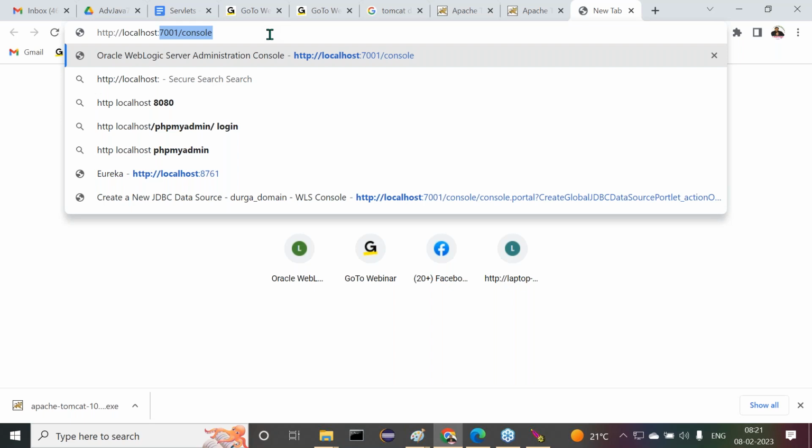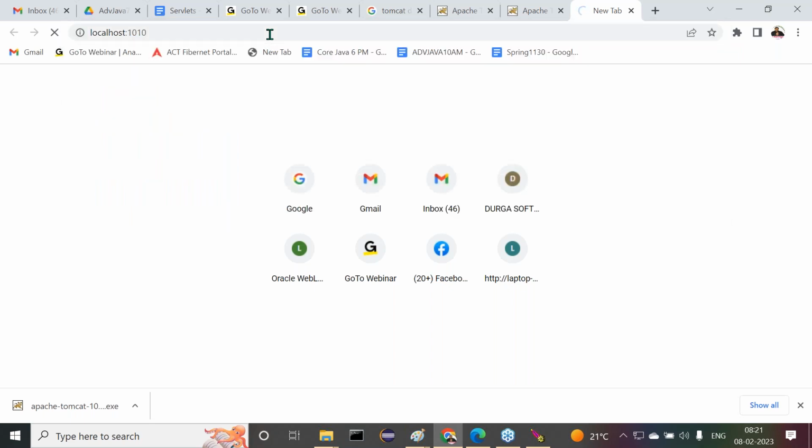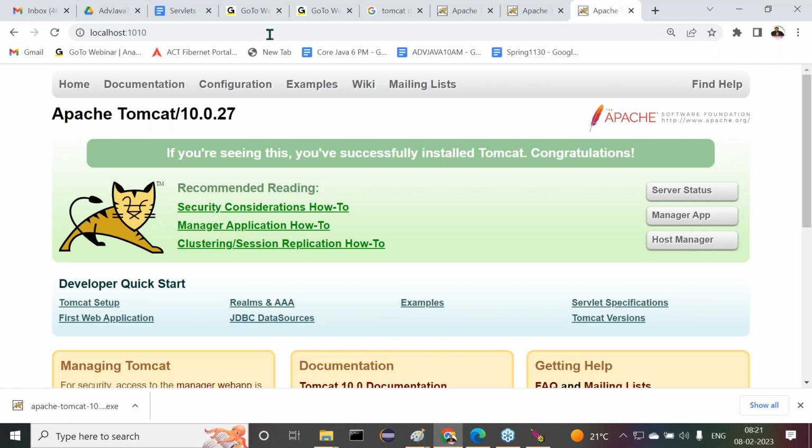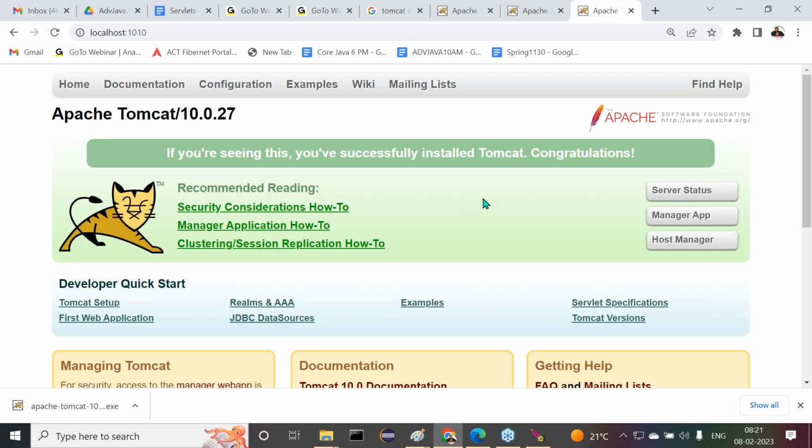Come on, 1010. That's enough. Click on the enter button. Automatically the Tomcat home page we are getting. This is the Tomcat home page. Okay, fine. It gives some services there, and all the things are available. If you want to deploy any application, or if you want to see the deployed applications, go with the manager app.